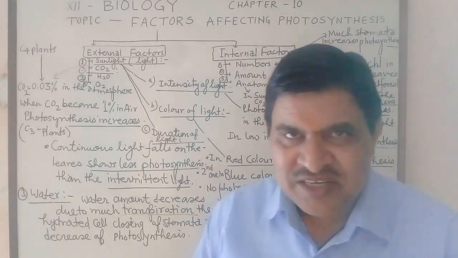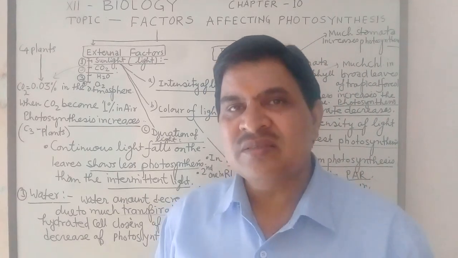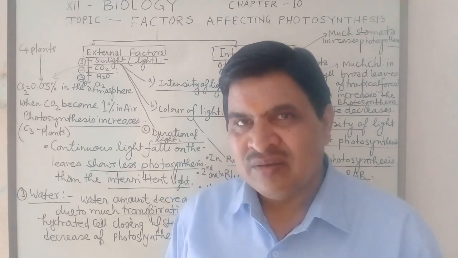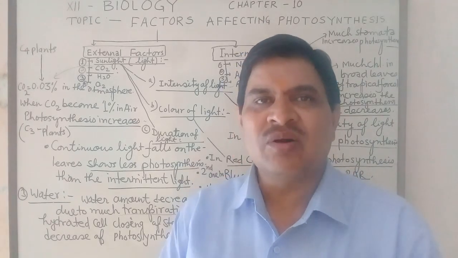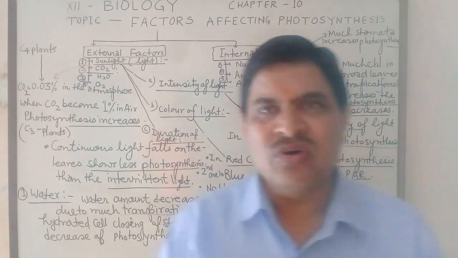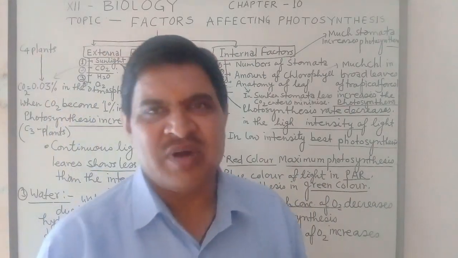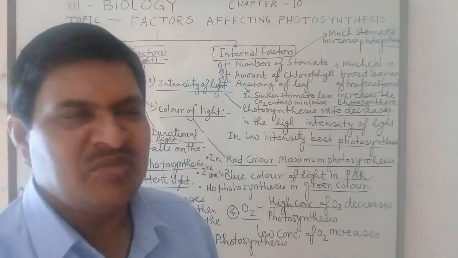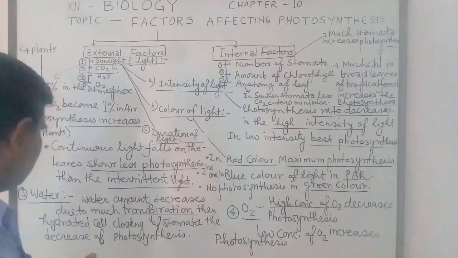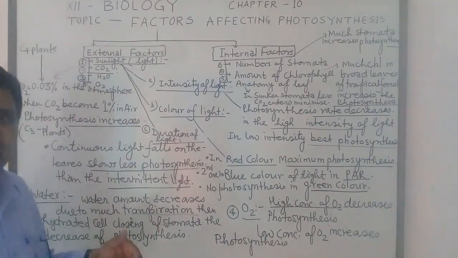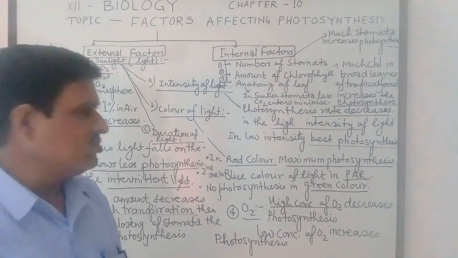If much transpiration takes place, the cells have less water, stomata close, and if stomata close, then photosynthesis is minimized. So in this way, the water amount is necessary for photosynthesis.